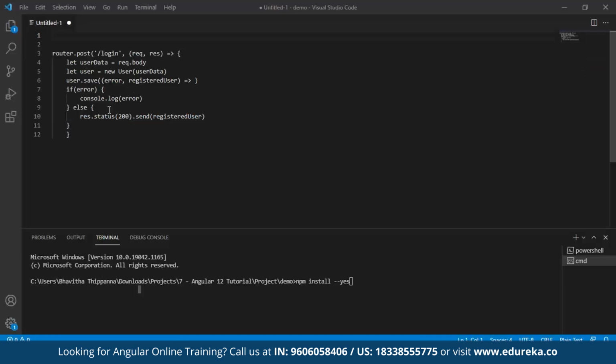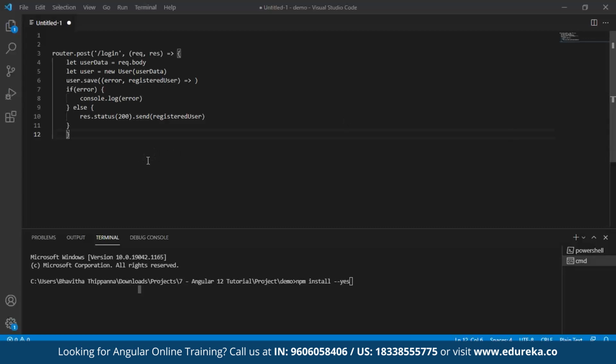Now here what I'll do is, I'll set it to the new user and then save this, and console the error and return my status as 200 if it is successful. So this way my post request has been made. Now once we have done this, the next step is to test this API in our Postman.